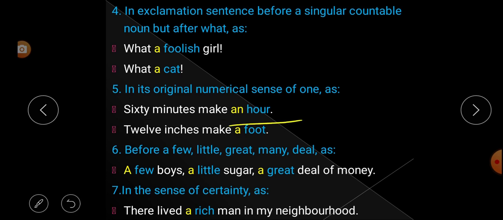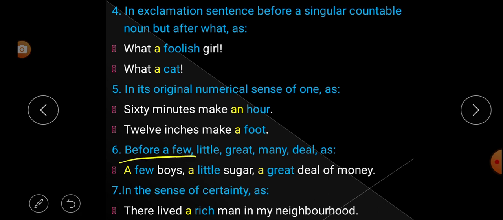An hour is one, or single. That's why article an is used. Next: 12 inches make a foot. It is also its original numerical sense, counted as 1. That's why we have used the indefinite article.